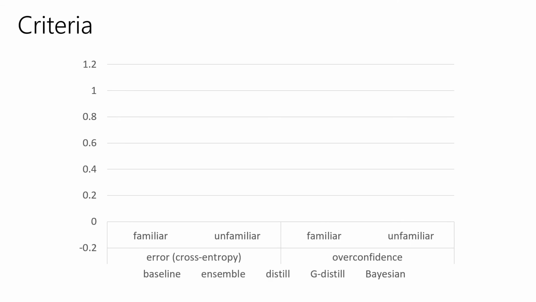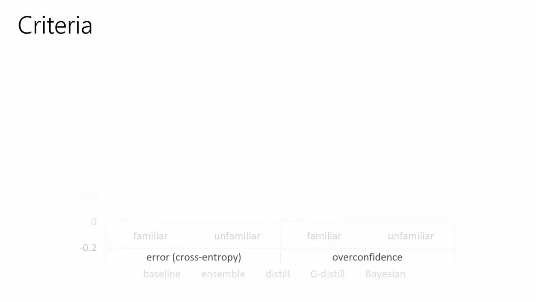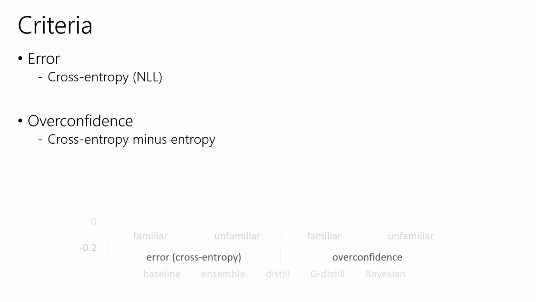For our results, we highlight two criteria. First is cross-entropy, which signifies error. Second is overconfidence, for which we use cross-entropy minus entropy. When this term is positive, it means that the classifier's confidence exceeds what it should be according to the ground truth. Please see our paper for other criteria.